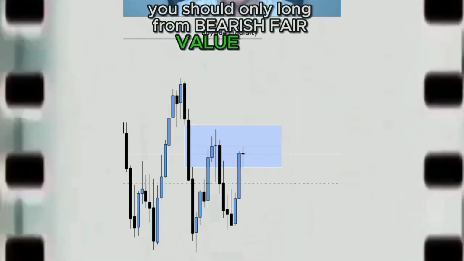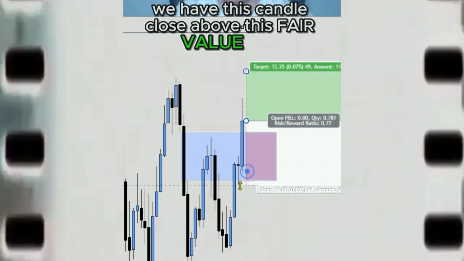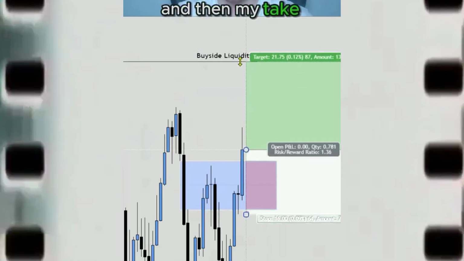Now, most ICT traders are only taught to short from bearish fair value gaps, and I think that is completely wrong. You should only long from bearish fair value gaps, and the way you should do that is waiting for them to be disrespected like this. As you can see, we have this candle close above this fair value gap. Now my stop loss will go back below this fair value gap, and then my take profit will simply be this buy side liquidity right here.